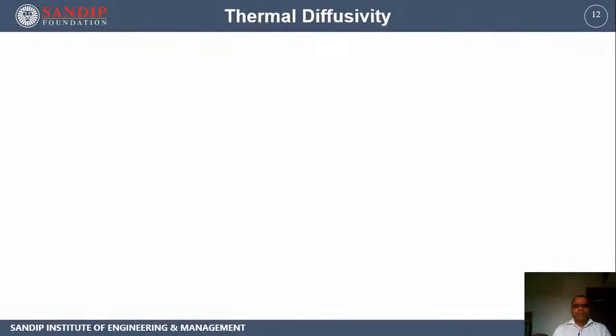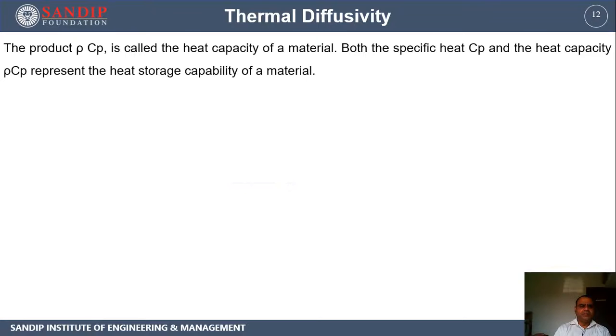Now we'll talk about the second property, thermal diffusivity. This is going to be part of the equations in heat transfer. In the next lecture, we'll talk about the three-dimensional conduction equation, where we are going to encounter this property. It is better to define it and understand the meaning of thermal diffusivity. So, thermal diffusivity is very simple to understand.